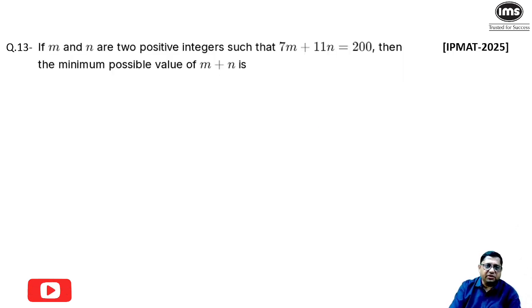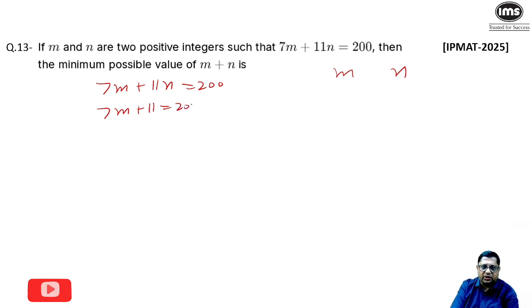Next question, linear equation. If m and n are two positive integers such that 7m plus 11n is equal to 200, m and n are both positive integers, the minimum possible value of m plus n. So what you should do, you should start from one end. Let us start from n is equal to 1. So if n is equal to 1, then 7m plus 11 is equal to 200. So 7m is equal to 189. So m is equal to 27. So both are integers, so this value is okay.